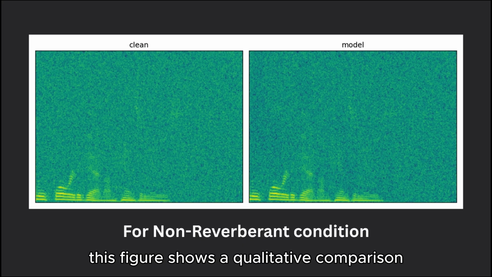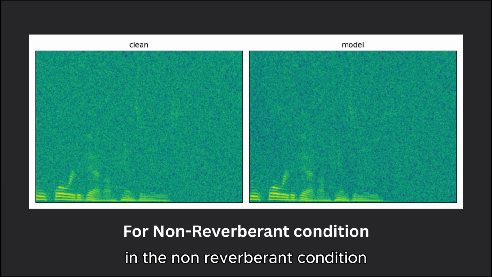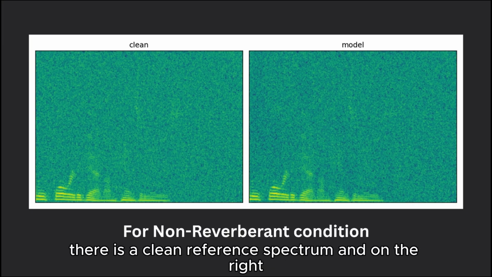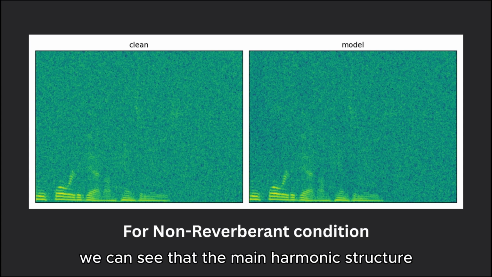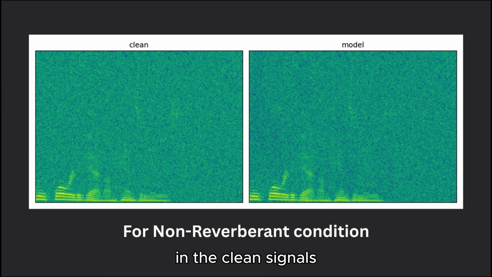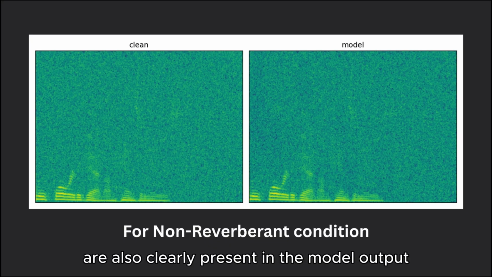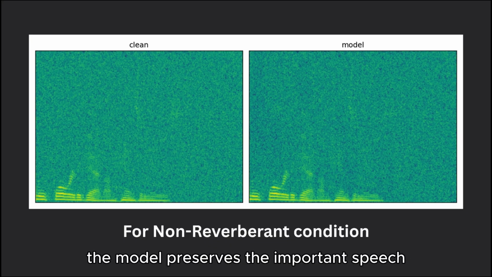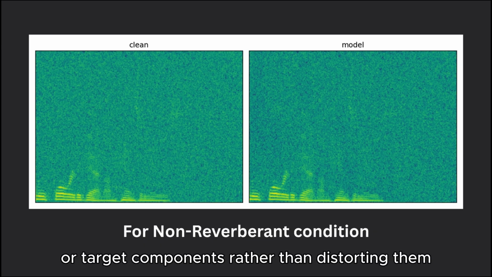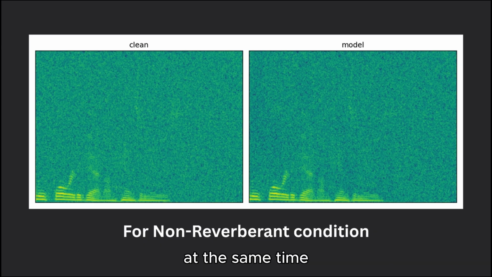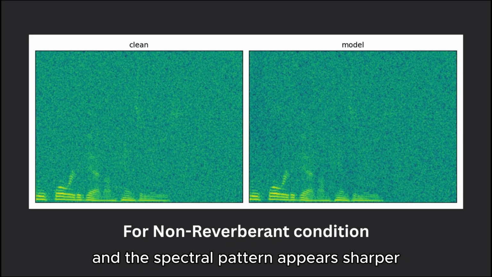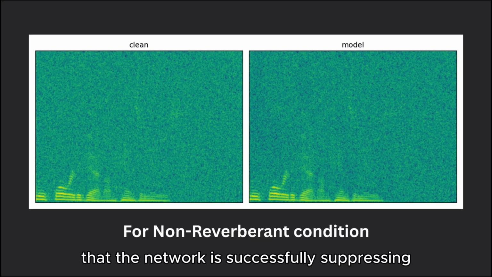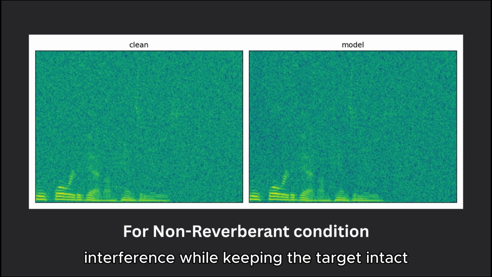This figure shows a qualitative comparison in the non-reverberant condition. On the left there is a clean reference spectrogram, and on the right there is the model-enhanced output. We can see that the main harmonic structure and the low-frequency energy bands in the clean signal are also clearly present in the model output. The model preserves the important speech or target components rather than distorting them. At the same time, the background noise floor looks reduced and the spectral pattern appears sharper, which indicates that the network is successfully suppressing interference while keeping the target intact.